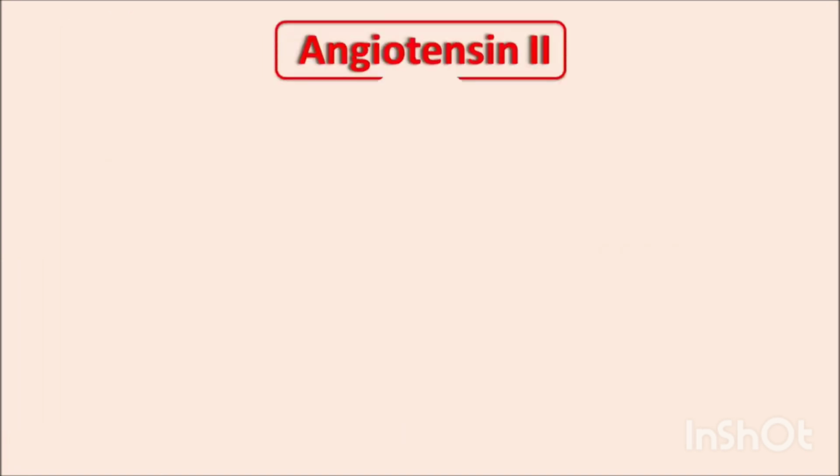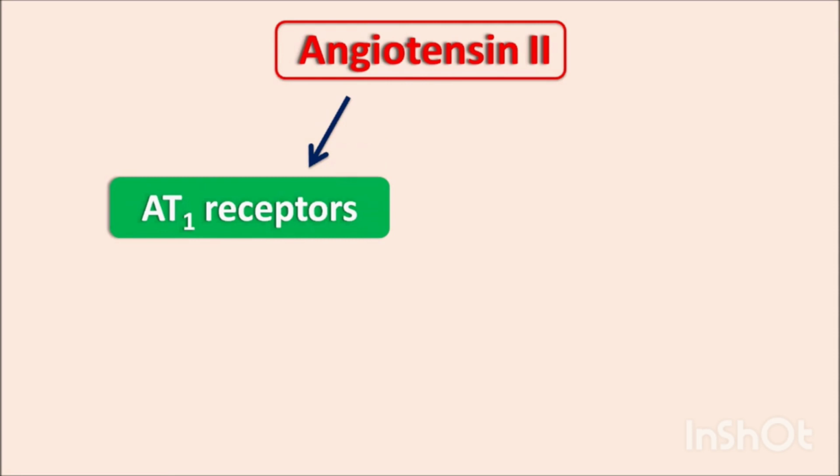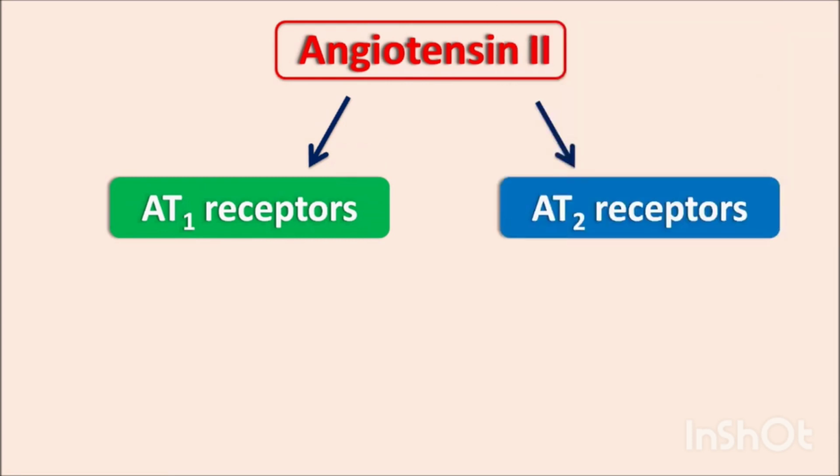Now angiotensin 2 acts on two receptors: the angiotensin 1 receptor and the angiotensin 2 receptor, known as the AT1 and AT2 subtypes.